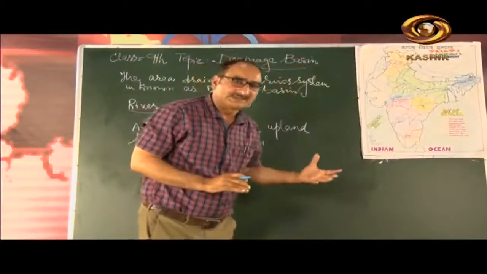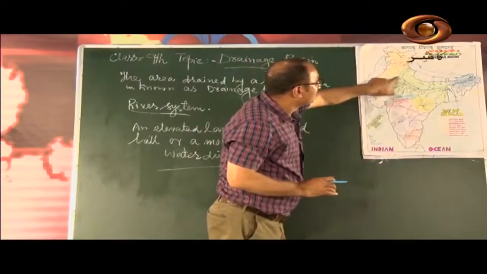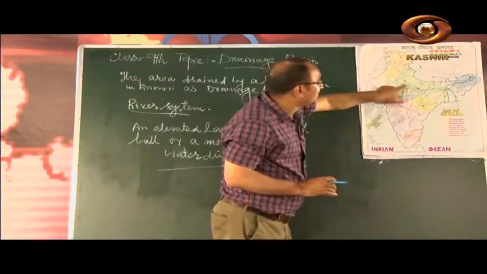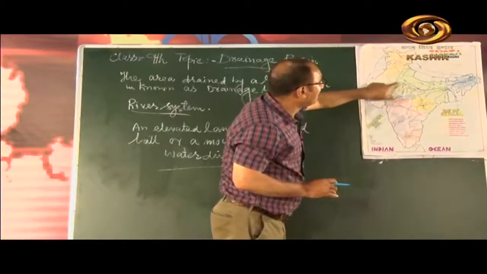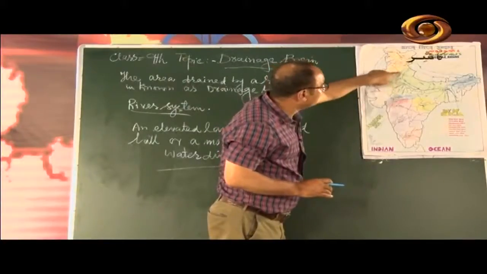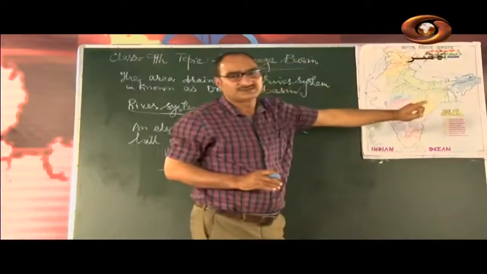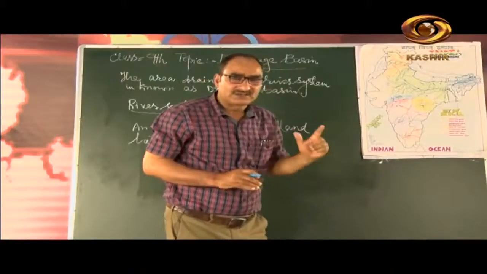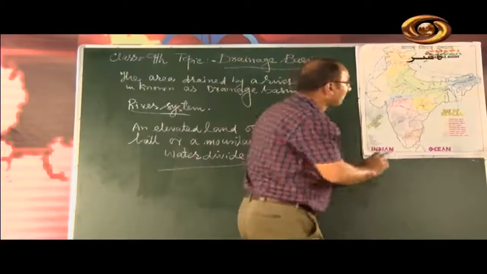Allahabad is a place in UP where this long tributary Yamuna joins Ganga. The length of the river Yamuna is 1376 kilometers.